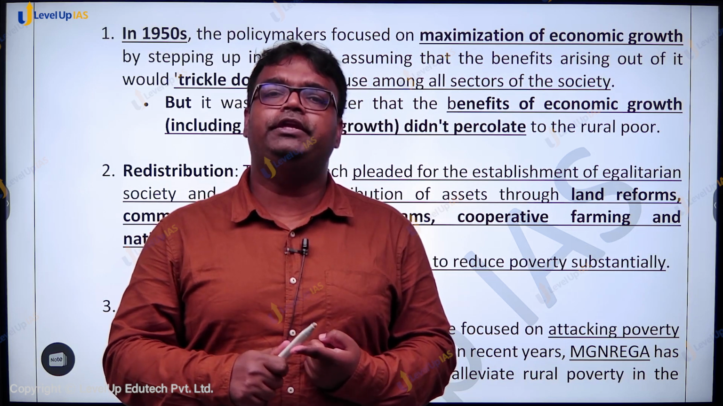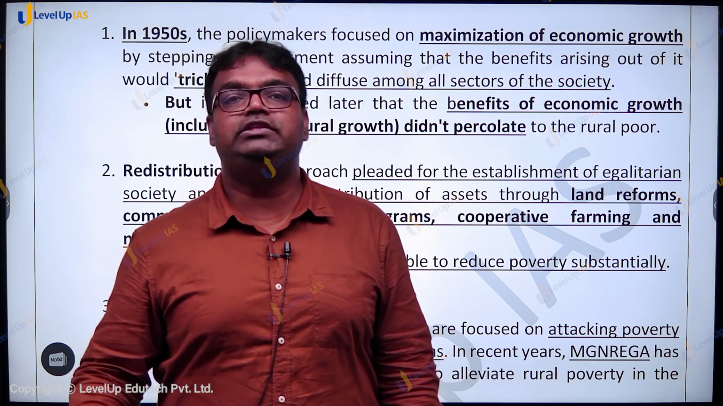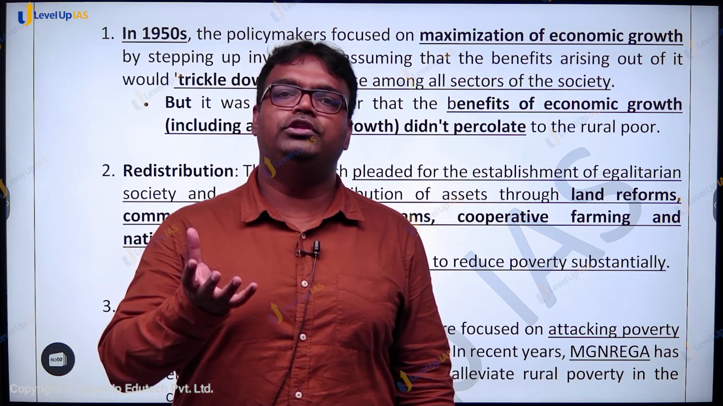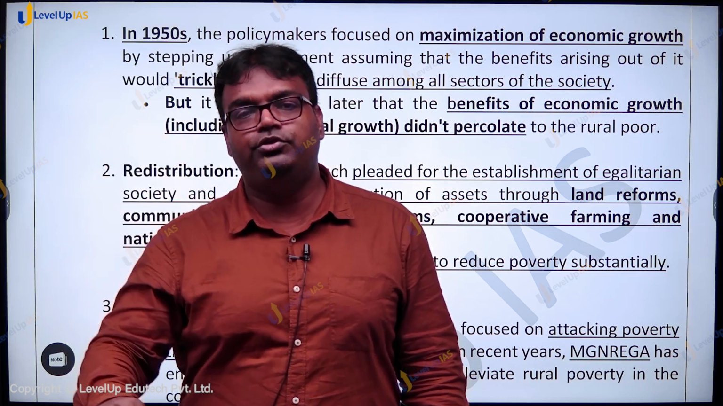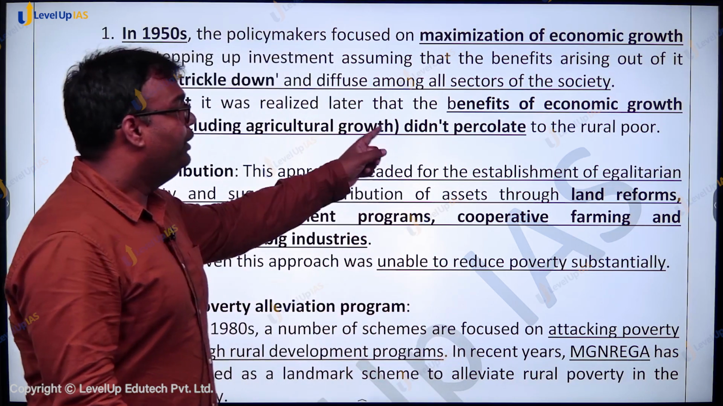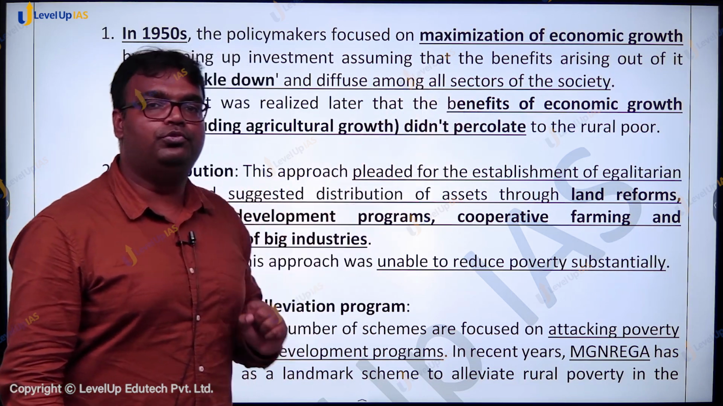These efforts were taken without directly focusing on the poor. So what this led to was economic growth in the country, but the belief that it would percolate to the poor was not true. It did not percolate; the benefits of economic growth did not percolate to the poor.